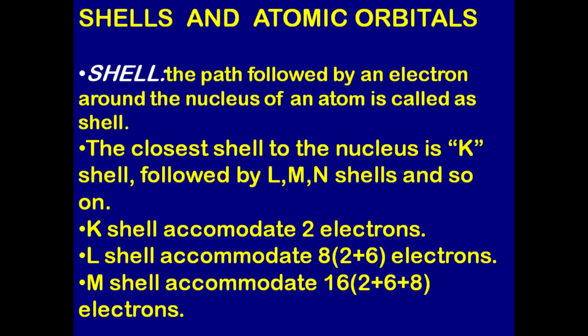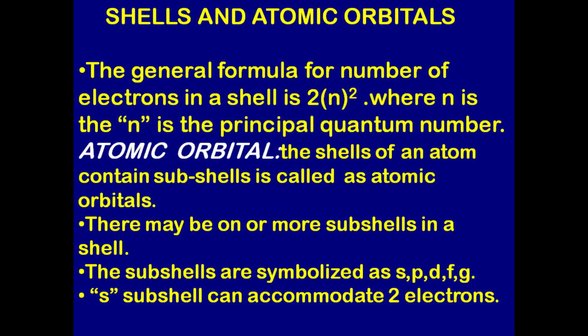Shells and atomic orbitals. Shell. The path followed by an electron around the nucleus of an atom is called a shell. The closest shell to the nucleus is the K shell, followed by L, M, N shells, and so on. The K shell accommodates 2 electrons, the L shell accommodates 8 electrons, the M shell accommodates 16 electrons. The general formula for the number of electrons in a shell is 2n raised to power 2, where n is the principal quantum number.